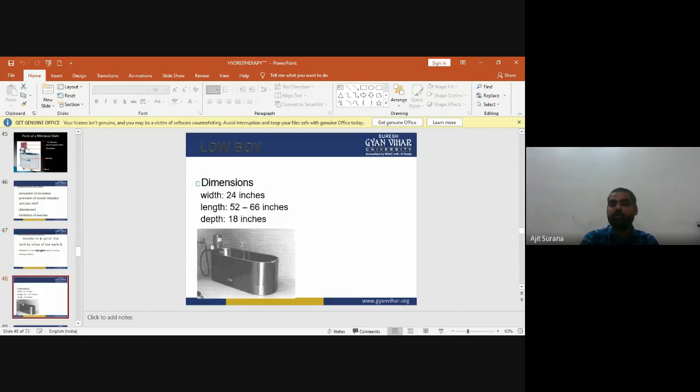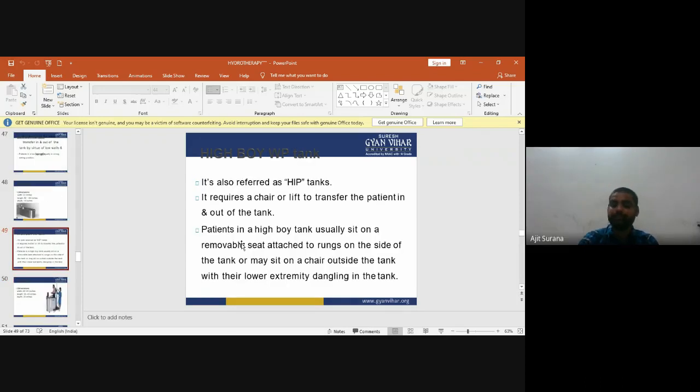Now the dimensions of the low boy whirlpool. Width is 24 inches, length is 52 to 66 inches, and depth is 18 inches. Now the second one is the high boy whirlpool tank. It is also referred to as a hip tank. It requires a chair or lift to transfer the patient in and out of the tank.